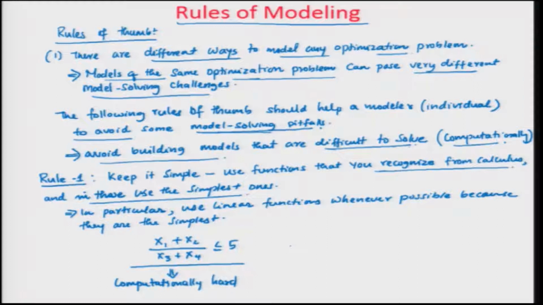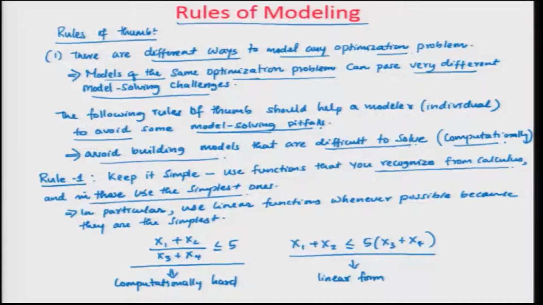You can write the same as x1 plus x2 is less than or equal to 5 times x3 plus x4. If you write it like this, then this is a linear form, easy to solve computationally.